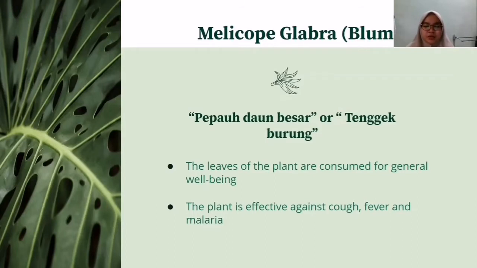Melicope glabra, which is a plant belonging to Rutaceae, is among the significant sources of flavonoids and coumarins. It is also commonly called pepau daun besar or tenggek burung in local Malaysian. The leaves of the plant are consumed for general well-being. In Malaysian traditional use, the plant is effective to treat cough, fever, and also malaria since it contains coumarins in it.